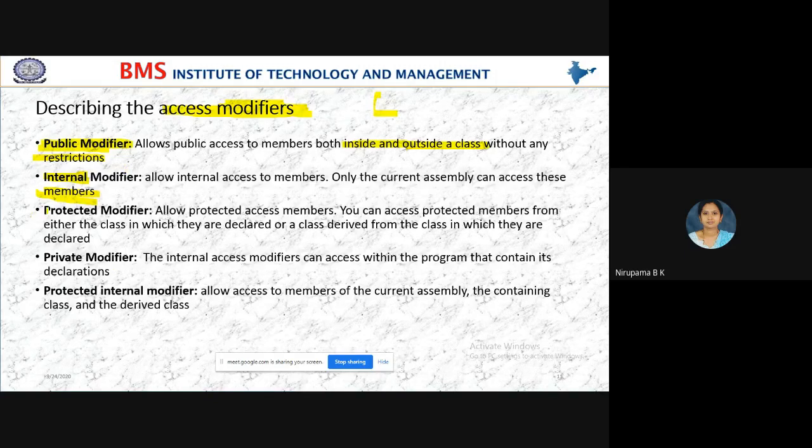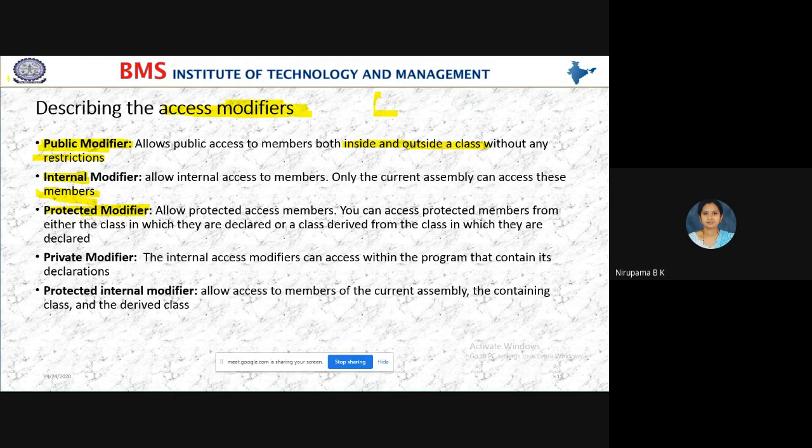Protected modifier. The protected access modifier can be accessed from the class in which it is declared. Assume that I have a parent class, and I have a child class. Yes, students, the child class is a derived class.